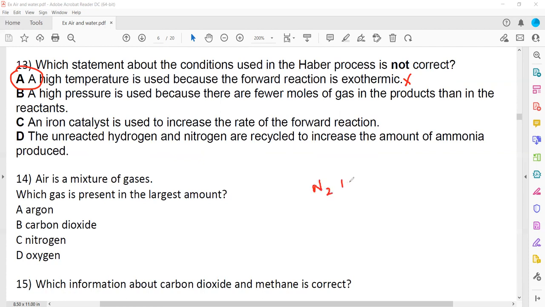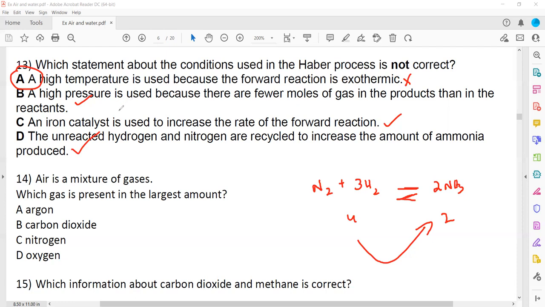That's true, because there are 4 particles of reactant and 2 particles of product. So we prefer high pressure, so it shifts the balance towards the right hand side. Iron is used as a catalyst to increase the rate of reaction, and unreacted hydrogen and nitrogen are recycled to increase the amount of ammonia.